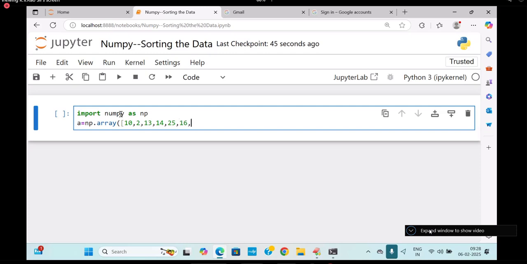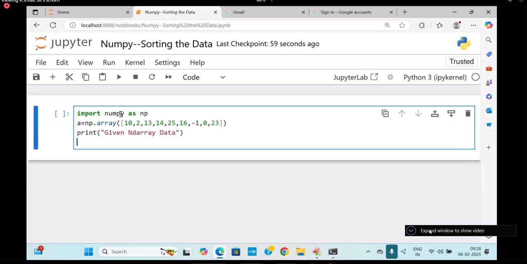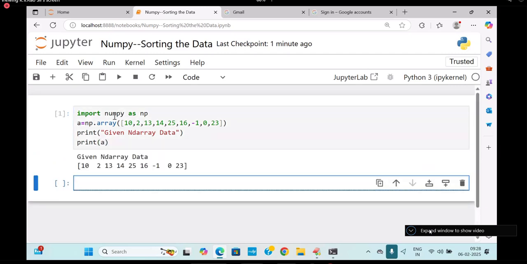Here I'm having something like -1, 0, and then 2, 3. This is my data. Print of what? So given ND array data, there I'm writing A. So this is my given data, students.